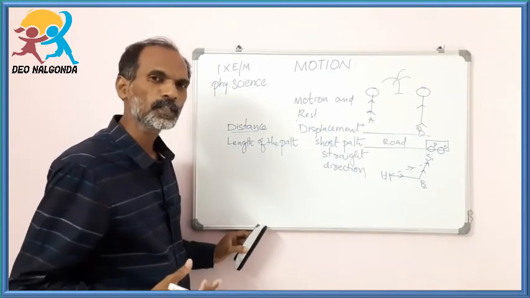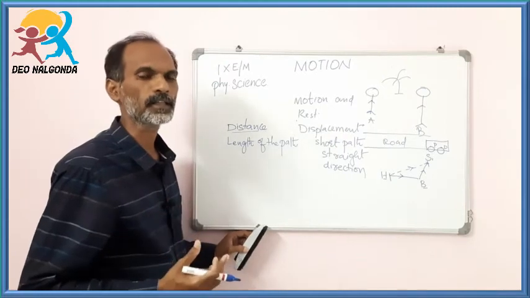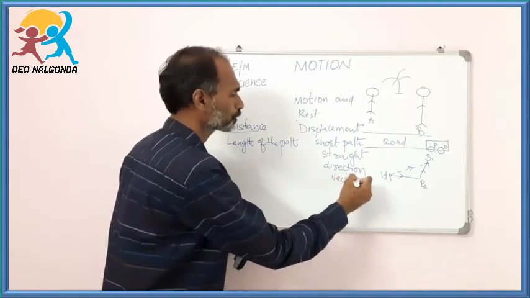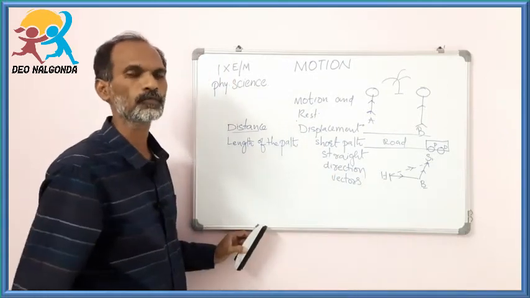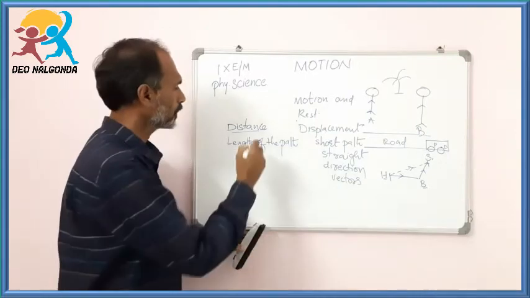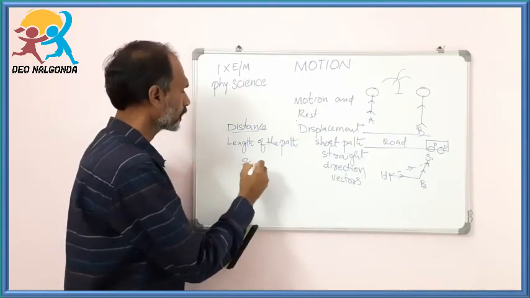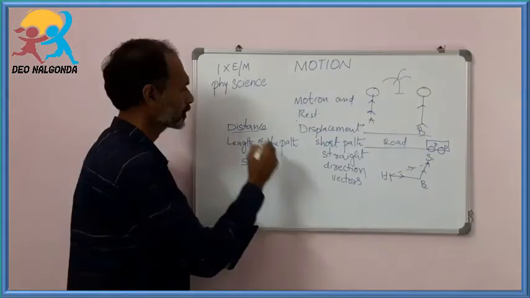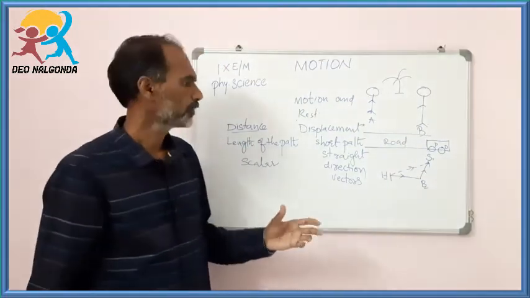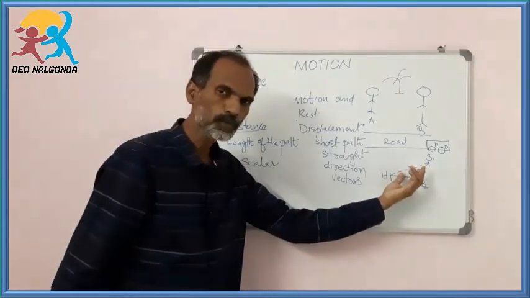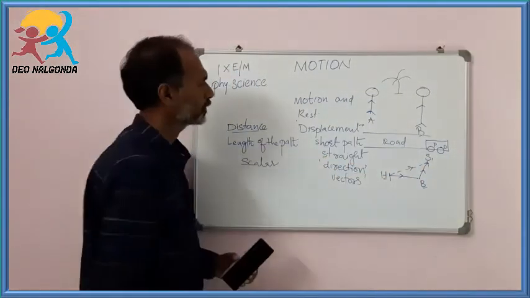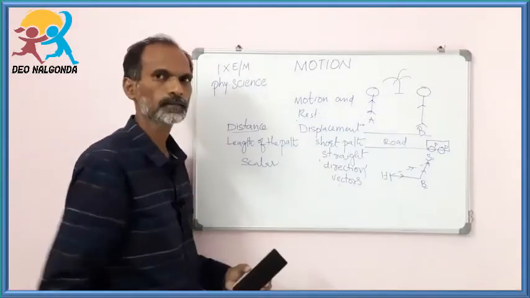The physical quantities which have specific directions are called vectors, or vector quantities. It means displacement is a vector and distance is a scalar. It means the physical quantities which have magnitude as well as direction are called vectors.